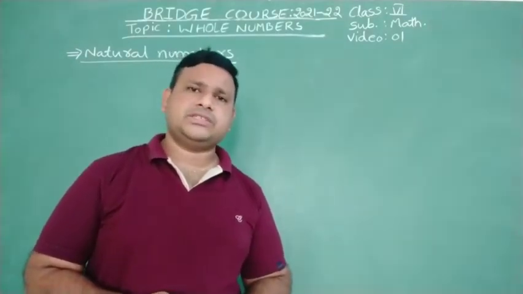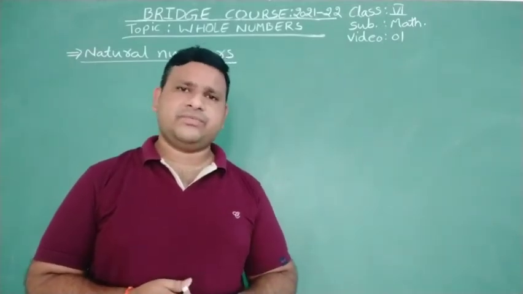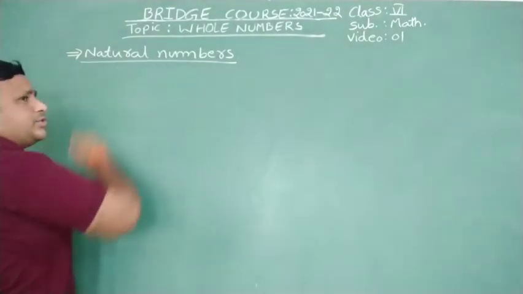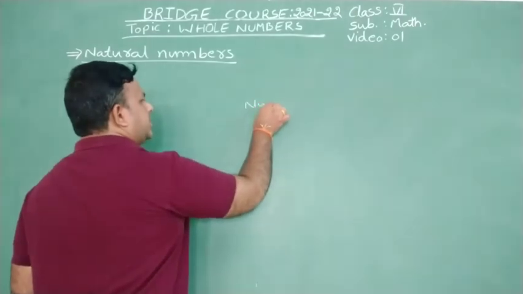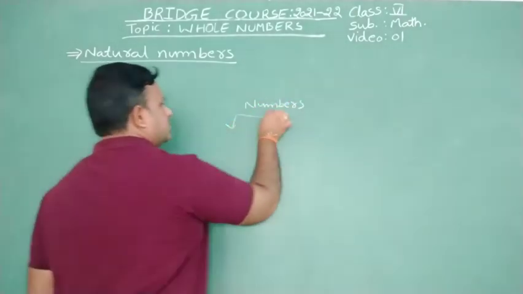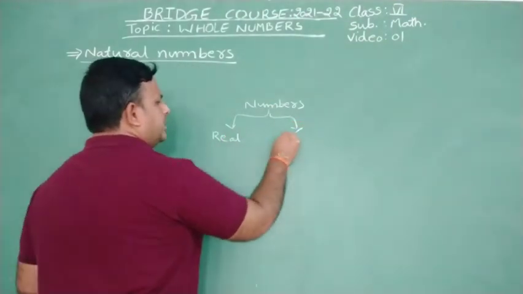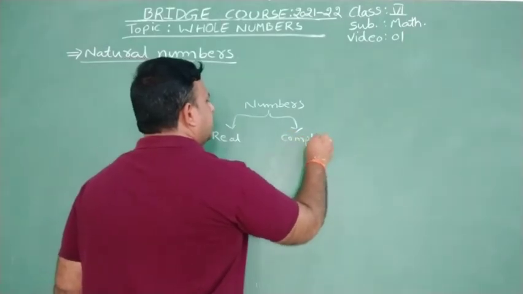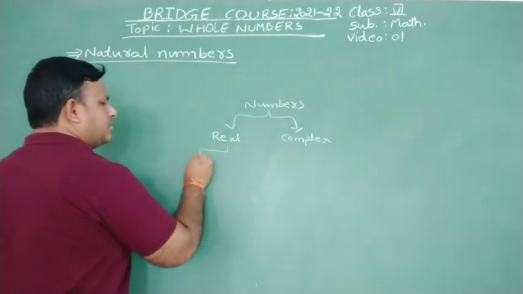In that number system, how many types of numbers are there? Here I will give you the tree diagram for that, and then I will come to the natural numbers. Totally, the numbers are divided into two major types: real numbers and complex numbers.